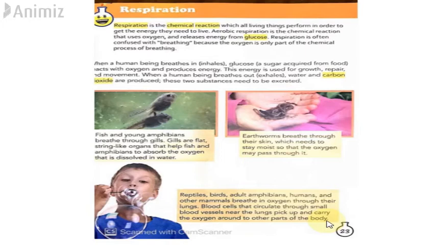So blood cells inside the body circulate through blood vessels, and the ones near the lungs pick up and carry the oxygen. Basically, when the blood circulates inside the human body, there is oxygen in the blood too. So that oxygen is also carried through the human body. When blood moves inside the human body, it has oxygen in it.